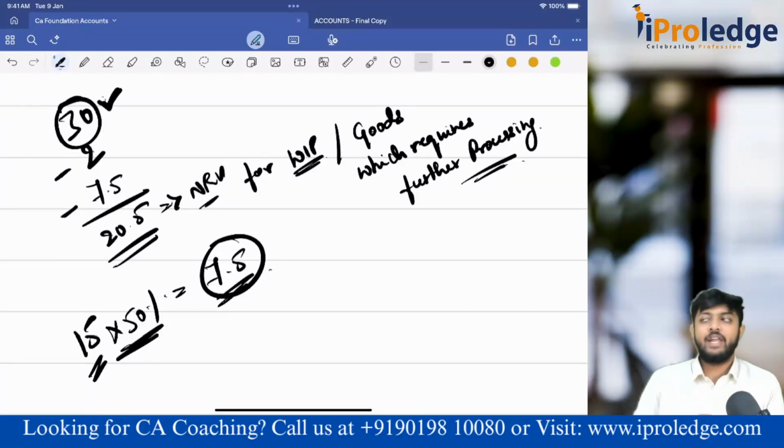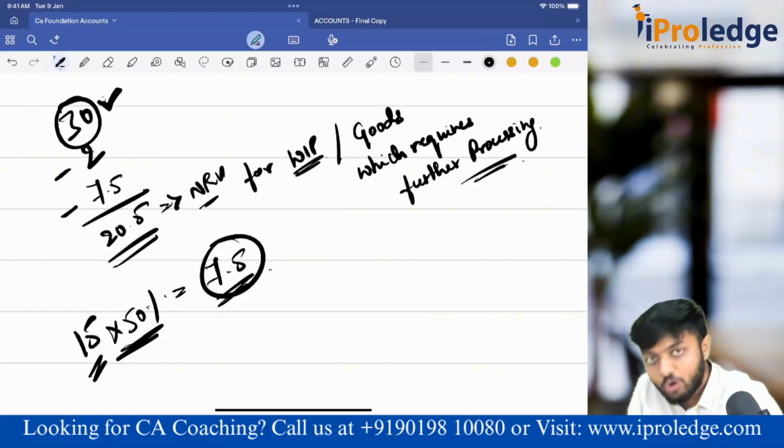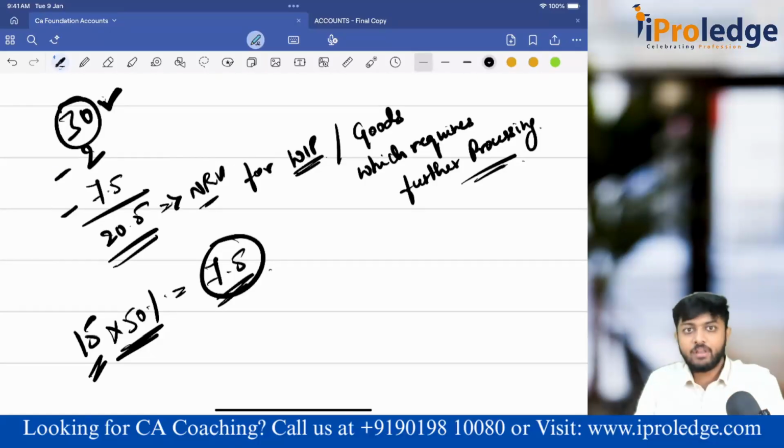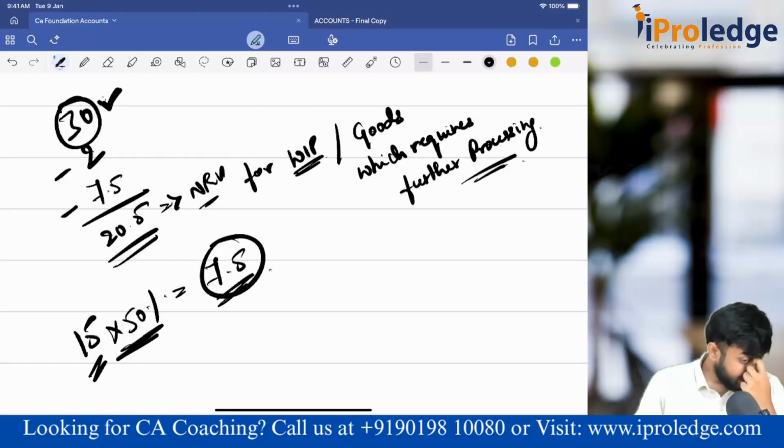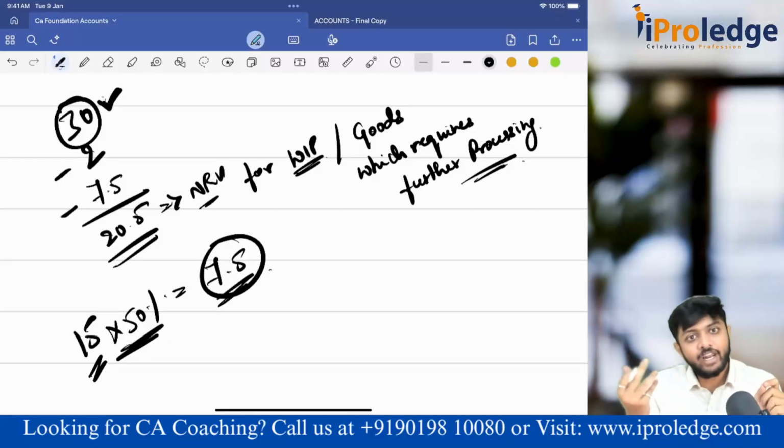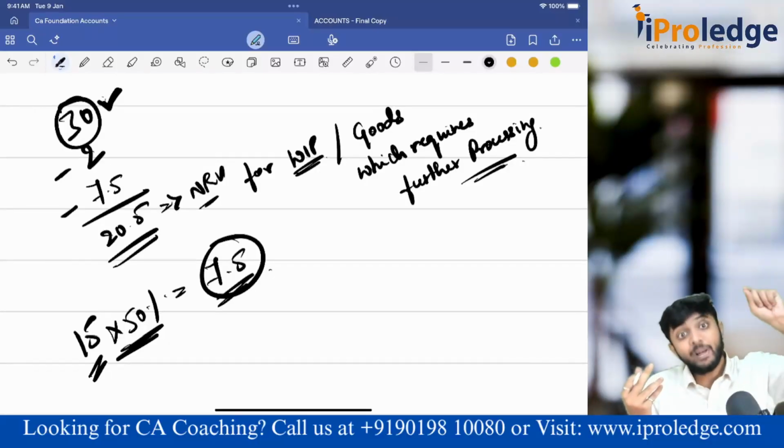Understanding? This NRV was market price. For a particular remote, my market price is how much? 30 rupees. Minus how much is my cost to sell each unit? That I have to give to the distributor. Without giving that, I cannot realize 30 rupees. So from 30, minus 2, 28 is what I receive. Now the thing is, I could have taken 28 as NRV, but am I valuing finished goods? No, I am valuing WIP. WIP is half done. For half done inventory, how can I take the estimated selling price of completed goods?